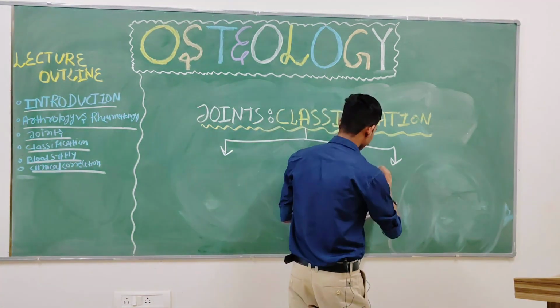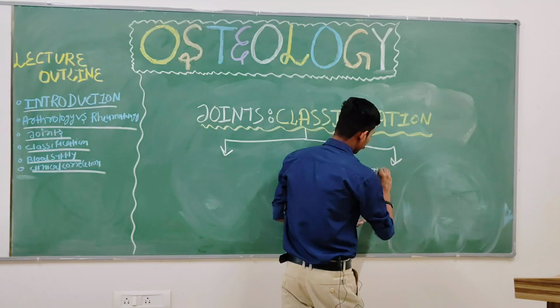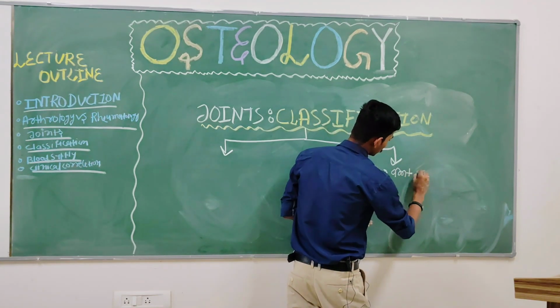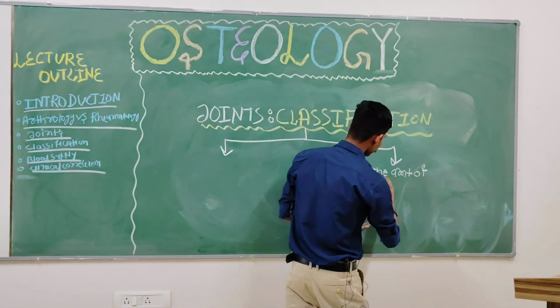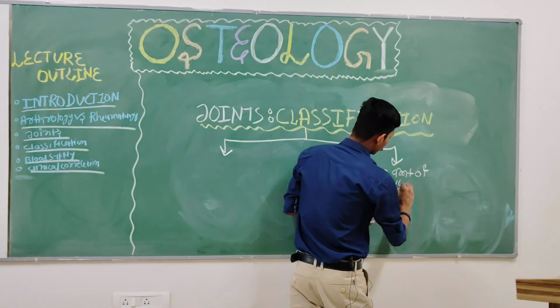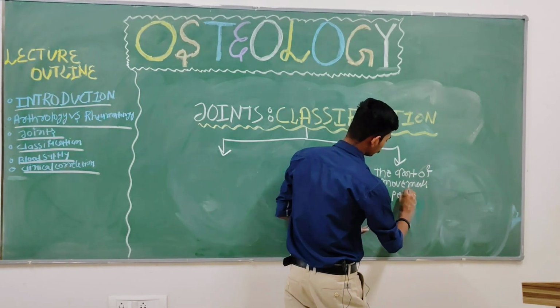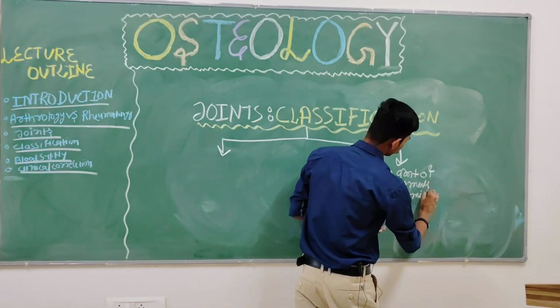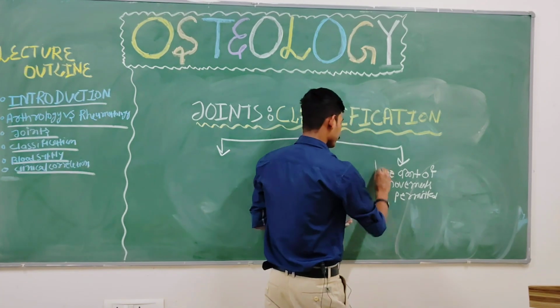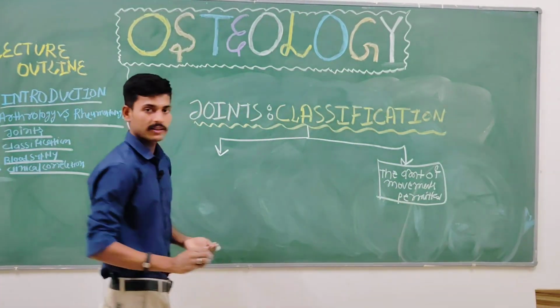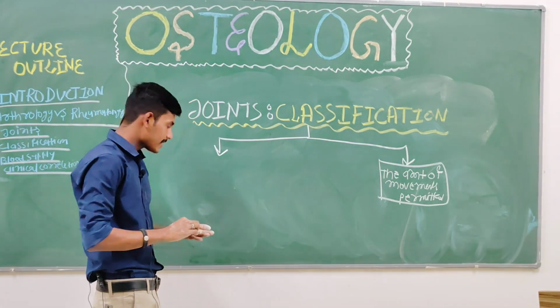Write down the amount of movement permitted. The first is on the basis of the amount of movement permitted, and the second class of the division of joint is based on